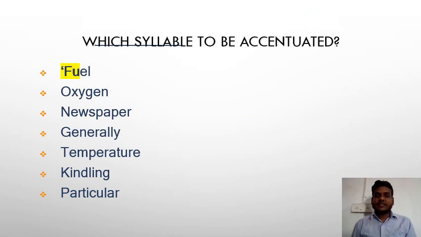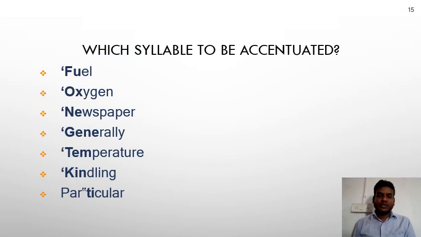Okay, here, let's practice pronunciation. Pronounce the words just like I do. Okay, student: fuel, oxygen, newspaper, journal, temperature, kindling, and particular. I hope it is clear to you, and you read and pronounce them correctly.